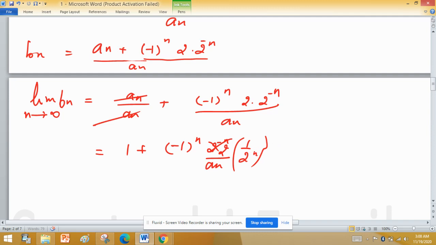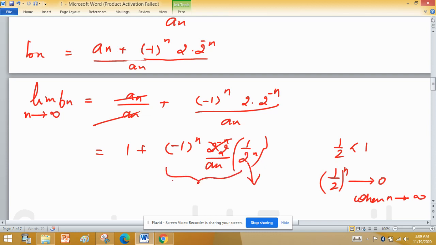Now 1/2 is less than 1, and (1/2)^n tends to 0 when n tends to infinity, so this term will be 0. Then 1 plus 0 equals 1, and hence the limit of b_n equals 1.